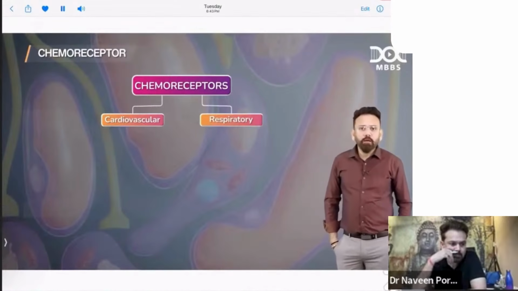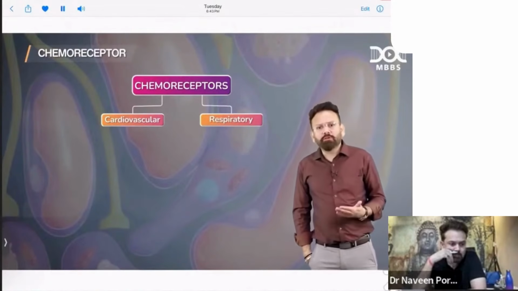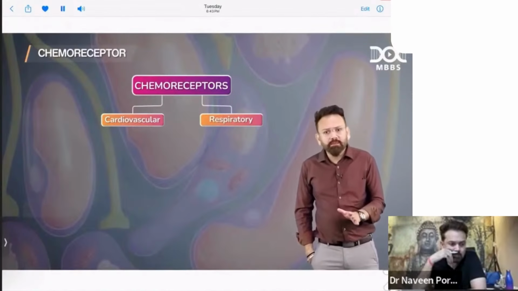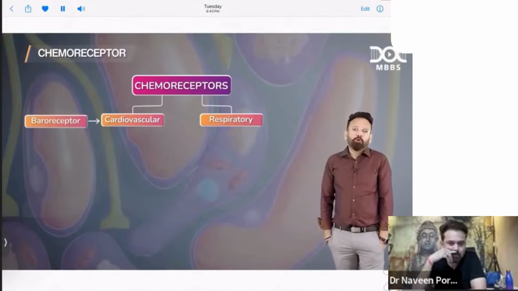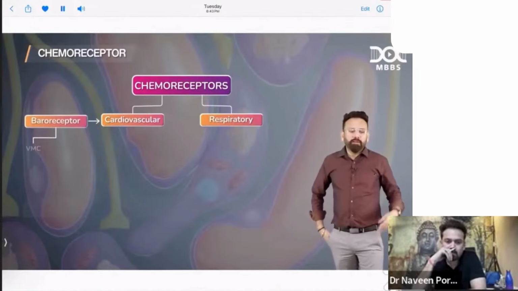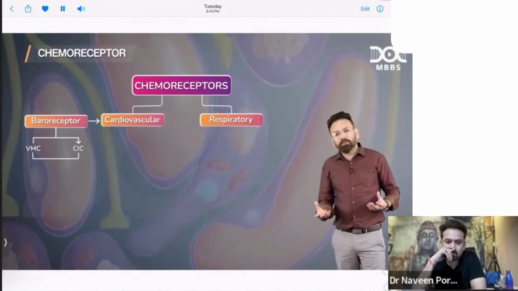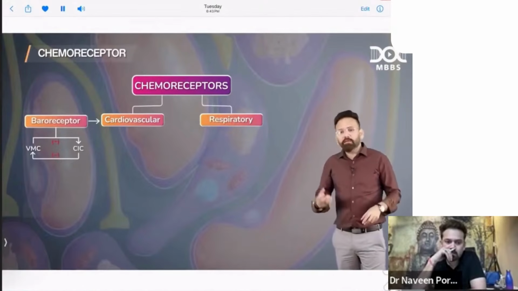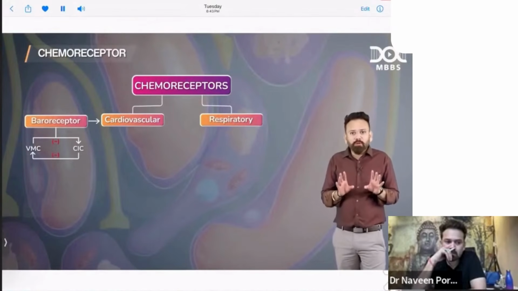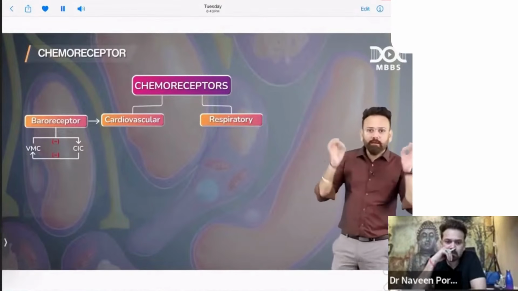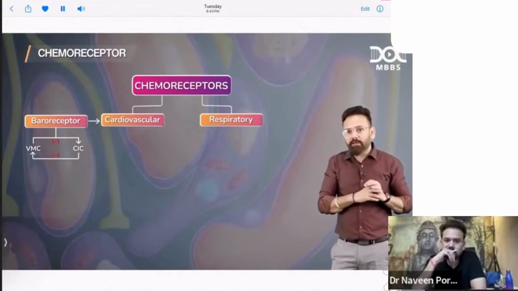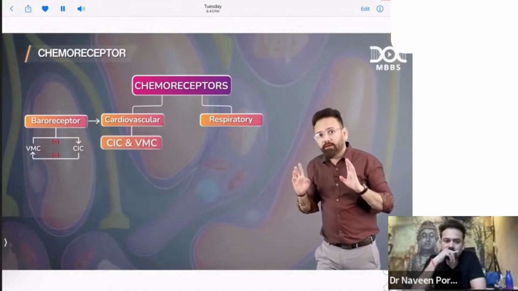So directly they will stimulate what? They will stimulate first of all CVS. The only difference here is that in the baroreceptor, you have noted if VMC is stimulated, CIC is inhibited. If VMC is inhibited, CIC is stimulated. Do you remember? Just 5 minutes before I discussed that. But in the chemoreceptor, when chemoreceptors are activated, both will be activated.